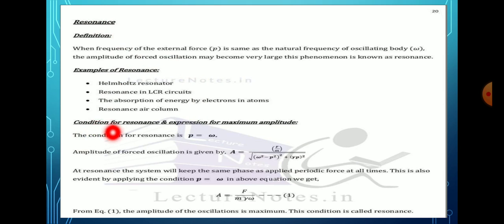Then here are the conditions for resonance and the expression for maximum amplitude. For the amplitude to become maximum, the denominator in the equation must be minimum for a given body. This result can be obtained as follows.